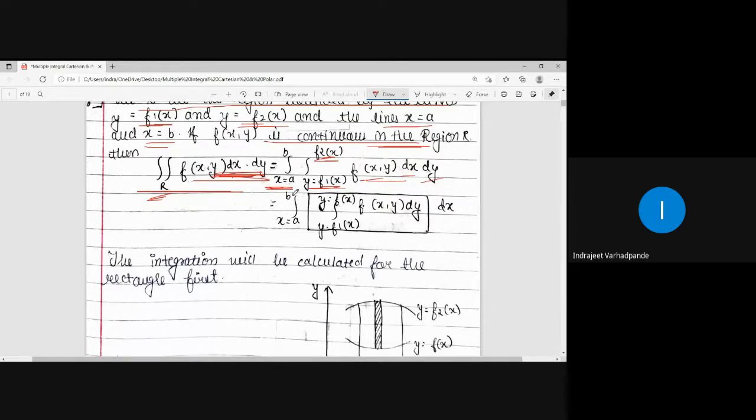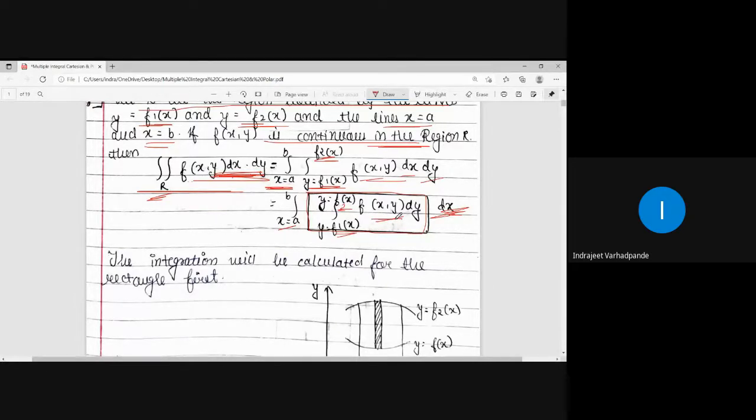So, integral x is equal to a to b outside, and this is responsible for variable x. So dx is also kept outside, and this rectangular box is to be evaluated first, which is for variable y, because the limits for y are f1 of x to f2 of x, f of xy dy.